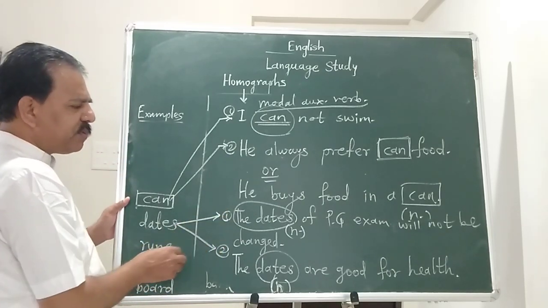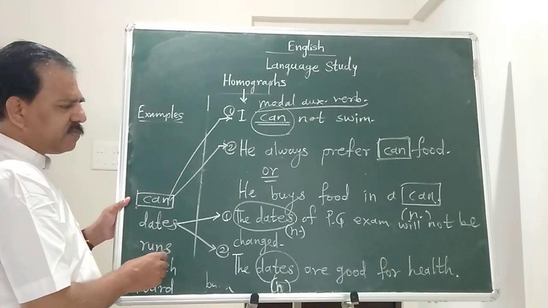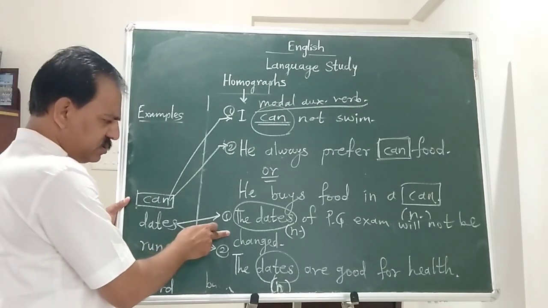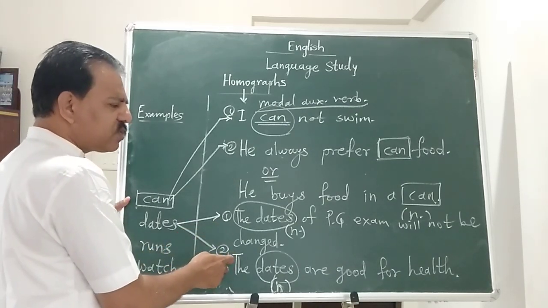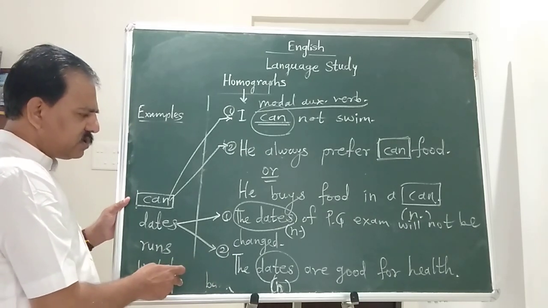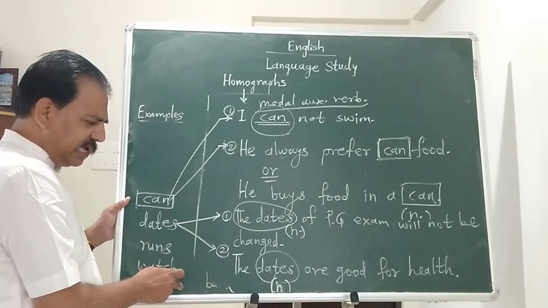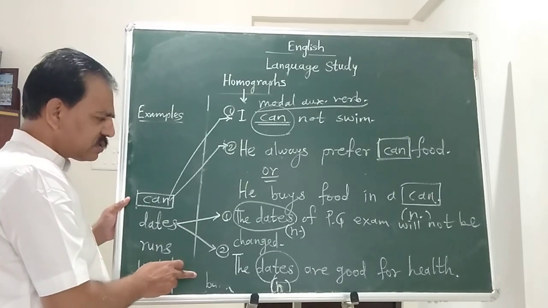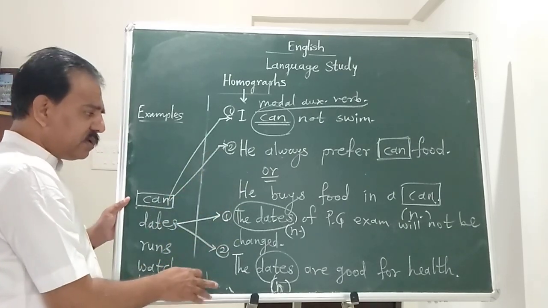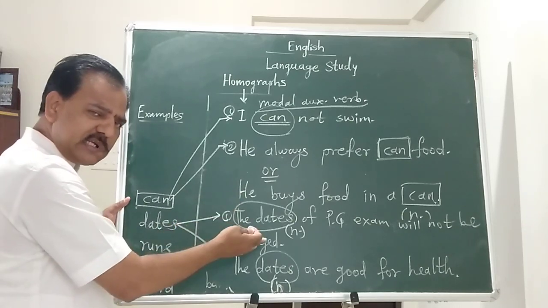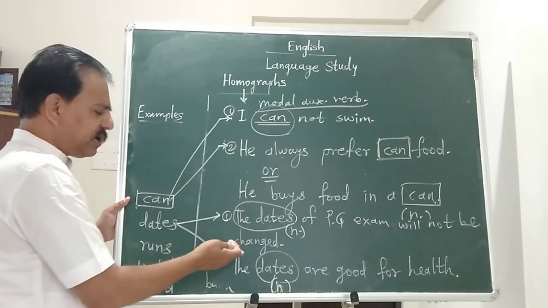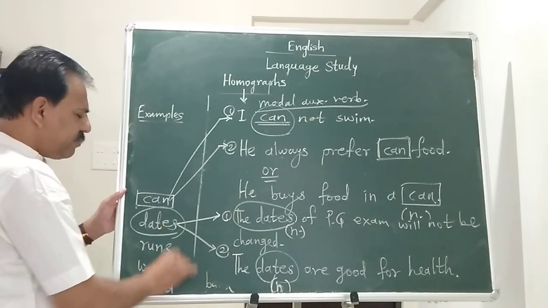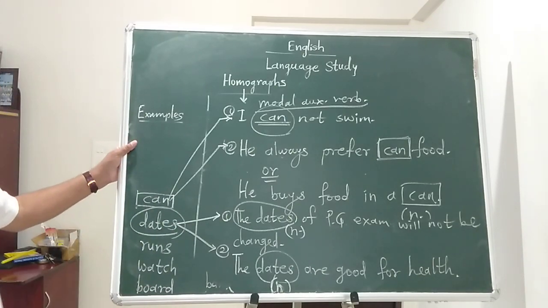The dates of post-graduation exam will not be changed, and the dates are good for health. So dates: same spelling, same pronunciation, same part of speech, but its context is different and its meaning is also different. So this is another but very typical example of homograph.